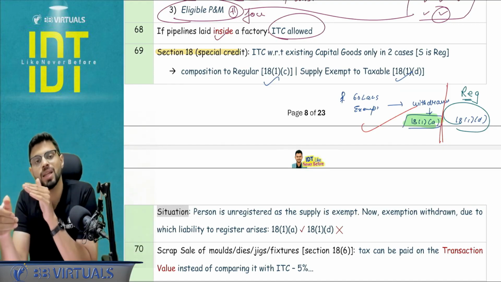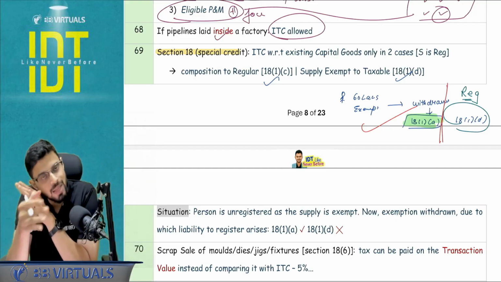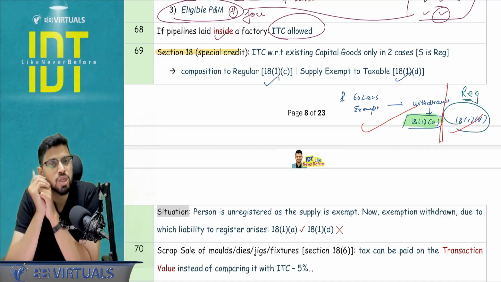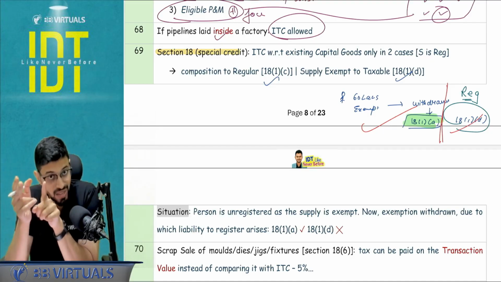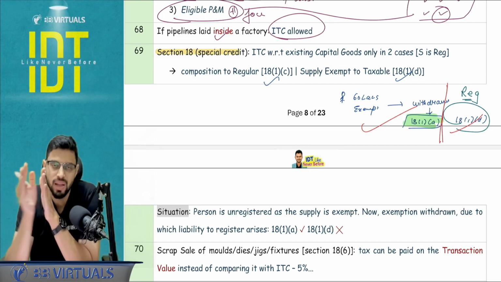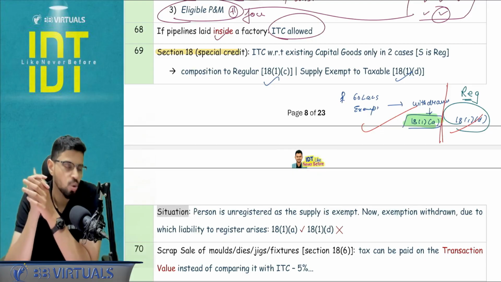Maybe ICAI will frame another question below that: what if the company was already registered? Then in that case, you can use 18.1D and you will be taking the ITC subject to the deduction of 5% per quarter of that particular capital item. And also the 1 year time limit applies. Within 1 year, this should happen. If it is more than 1 year from the issue of invoice, no ITC for anything in 18.1A, B, C, D.